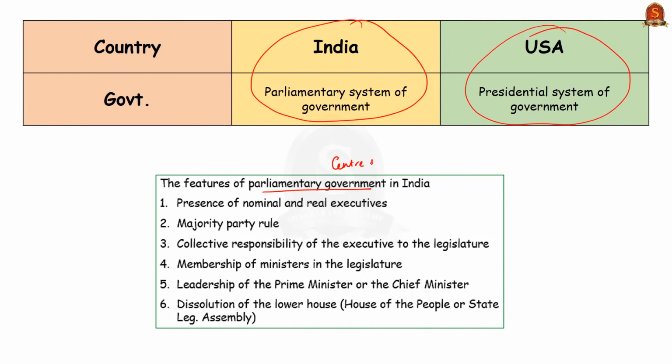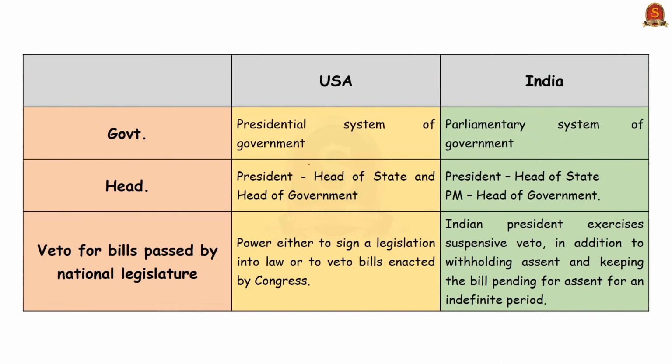Here, the parliamentary system is based on the principle of cooperation and coordination between the legislative and executive organs of the government. And these are some of the features of the parliamentary form of government in India that is given for your reference. Now, if you look at the US, the presidential system is based on the doctrine of separation of powers between the legislature and the executive. So, the legislature will function separately and the executive arm of the government will function separately.